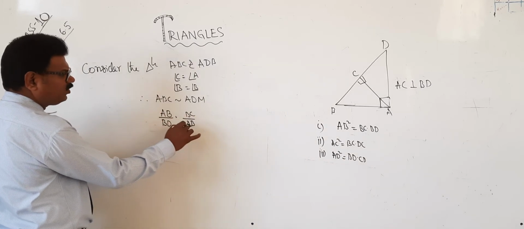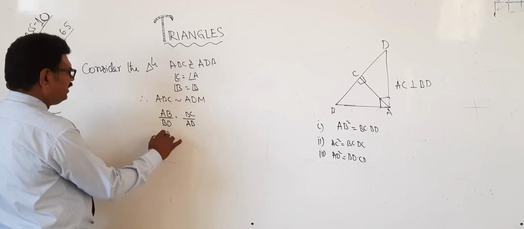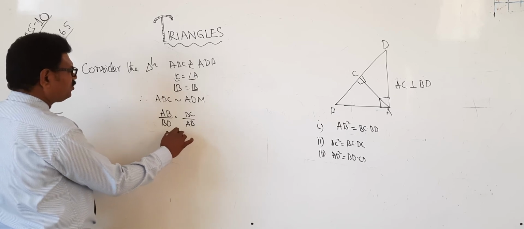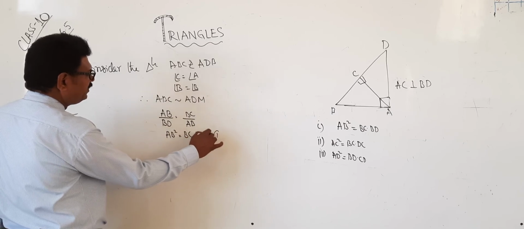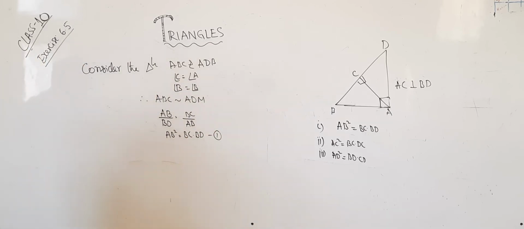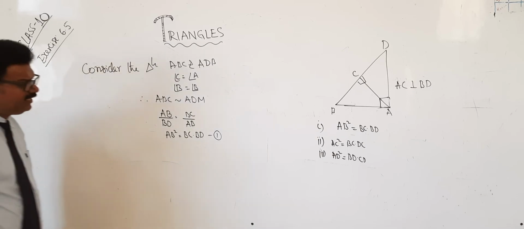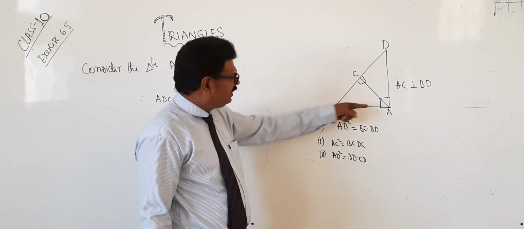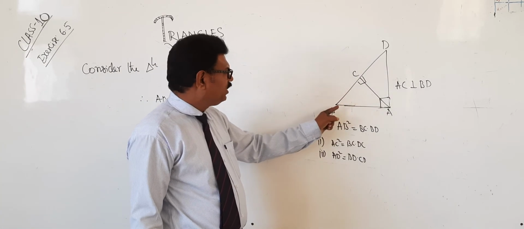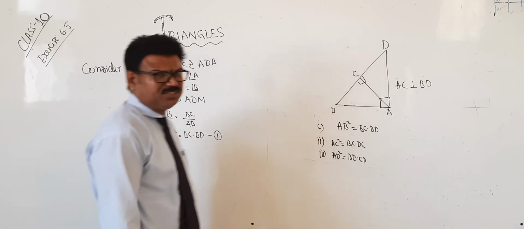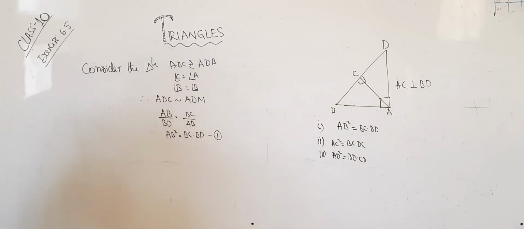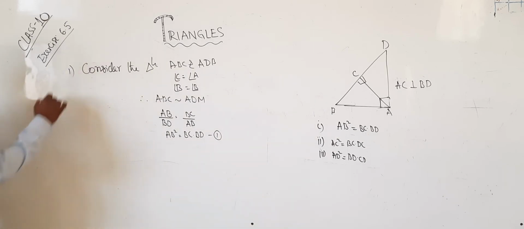AB over BD equals BC over AB, so AB square is equals to BC into BD. This is one. Okay? Yes. What about the second one? Anyone? AC square is equals to BC into CD. Yes. Which triangle we have to take? Just listen. Second one. This is the first proof.